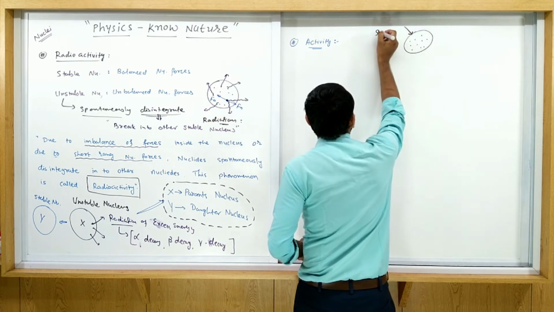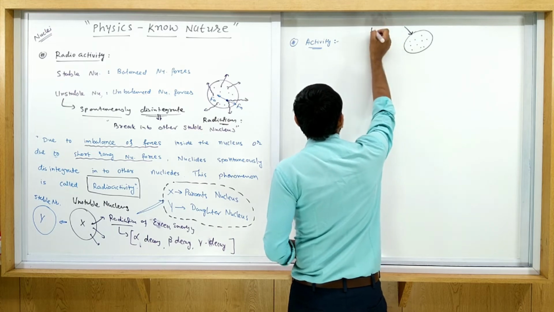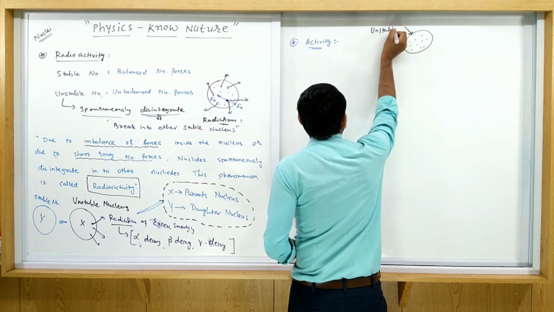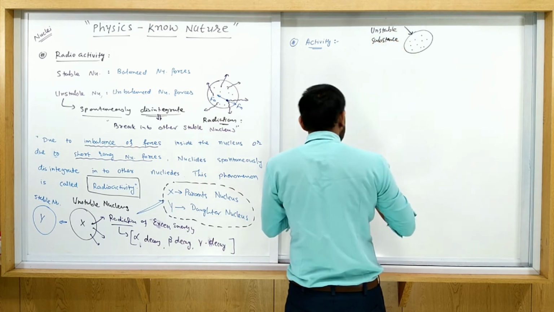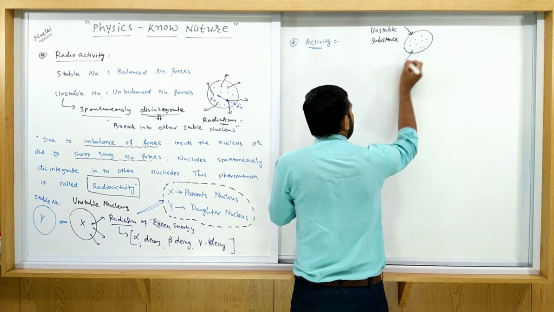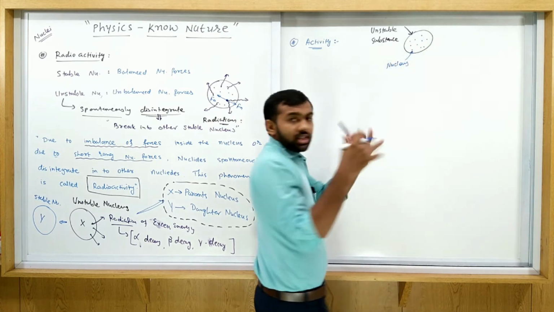That is an unstable substance, and this unstable substance contains a number of nuclei. Okay, due to the disintegration,